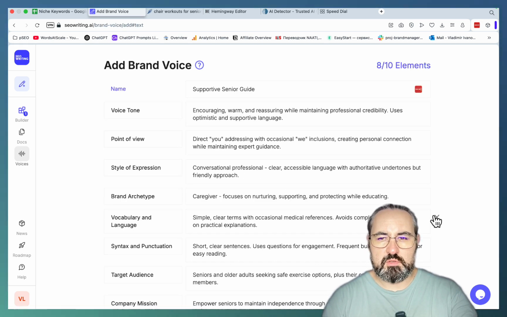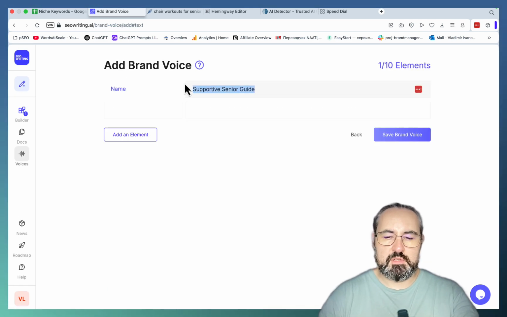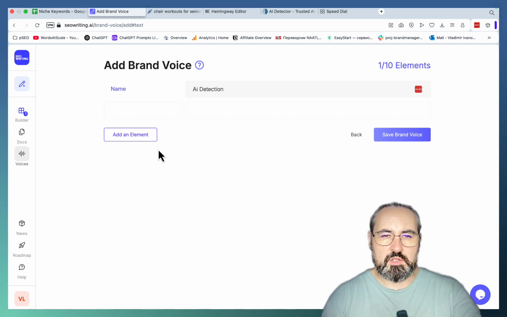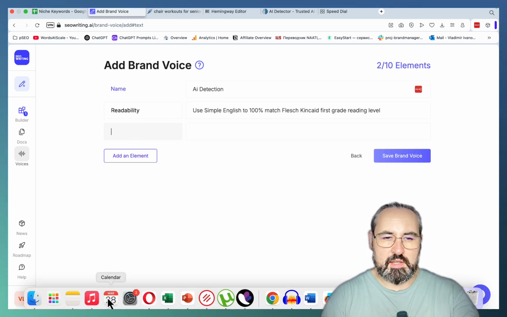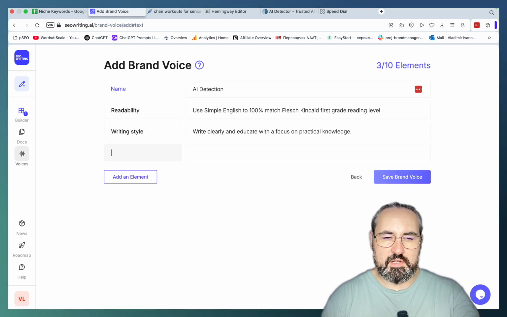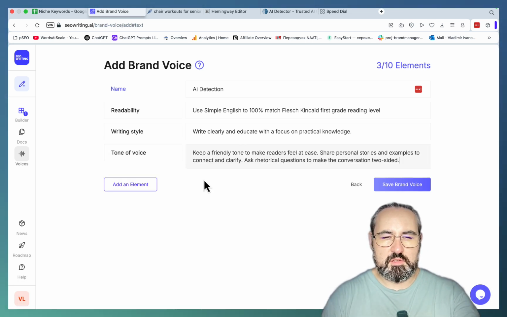And now what you want to do is go and delete everything, name it. So you can name it AI detection. And now just repeat after me. This one is going to be called readability, and this is going to be our instruction. We need to add another element. Another element is going to pertain to the writing style. Add another element. So this one is going to be called tone of voice. And these are the instructions.